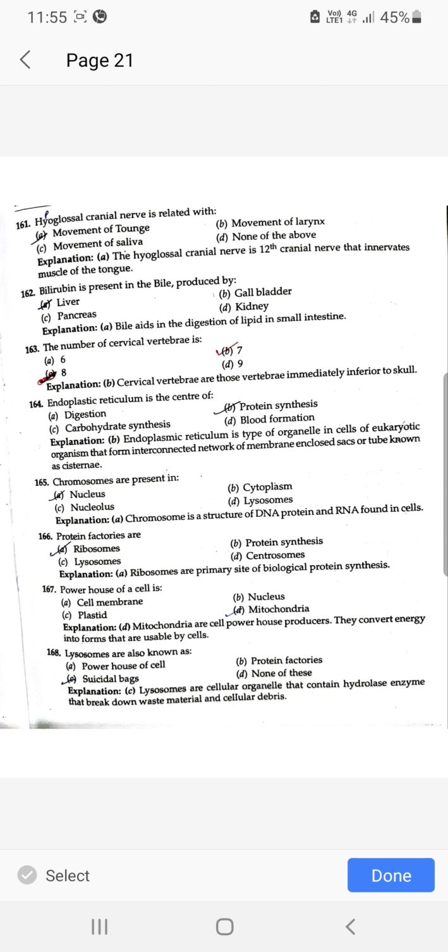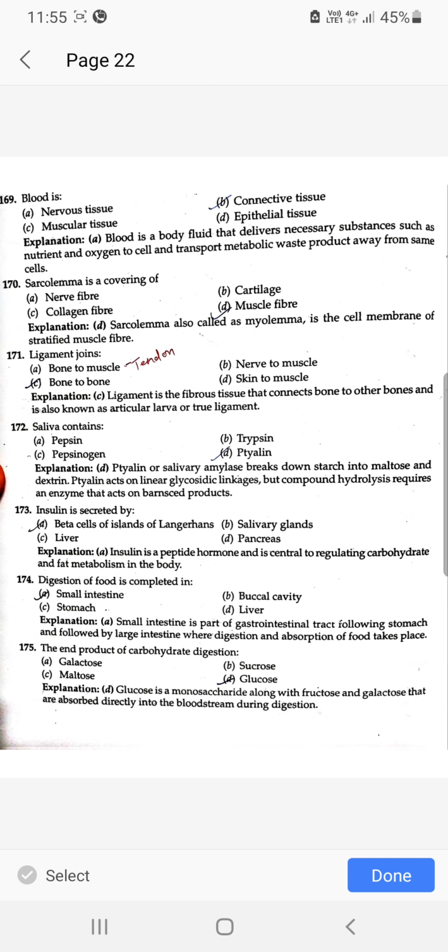The number of cervical vertebrae is 7. Endoplasmic reticulum is the center of protein synthesis. Chromosomes are present in nucleus. Protein factories are ribosomes. Powerhouse of cell is mitochondria. Lysosomes are also known as suicidal bags.